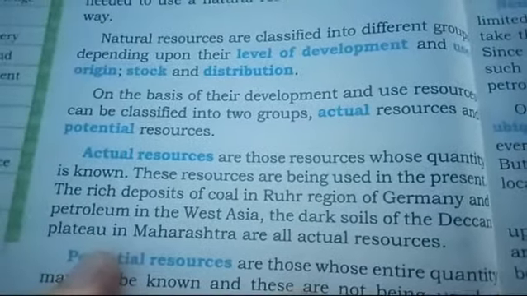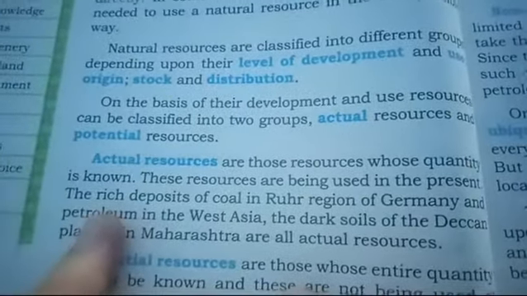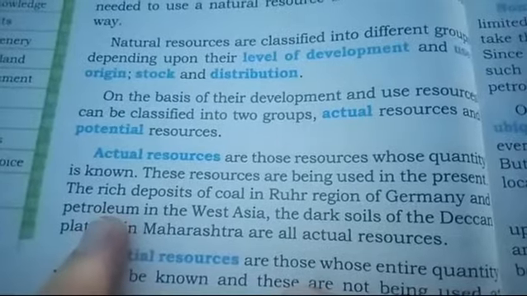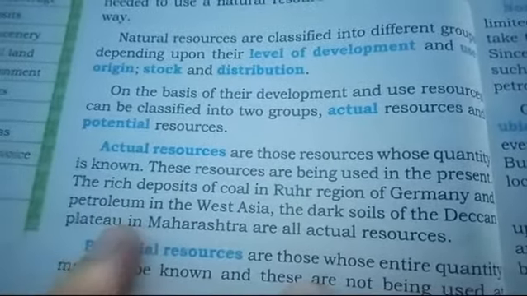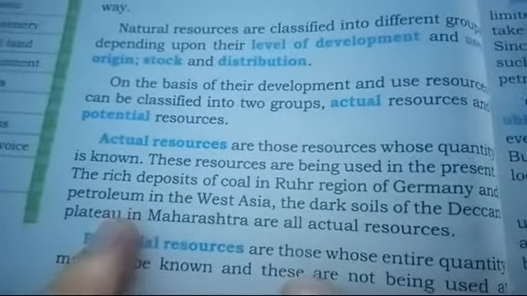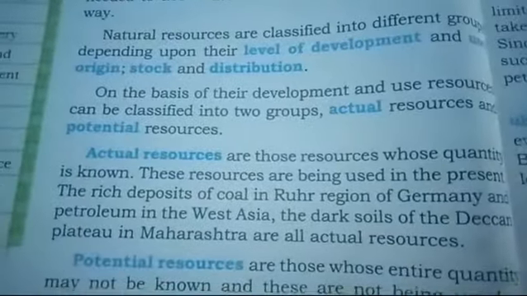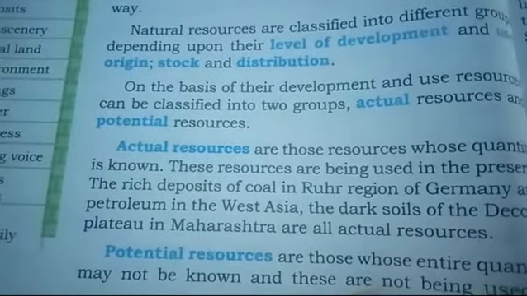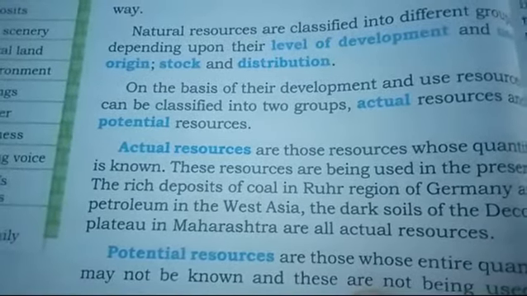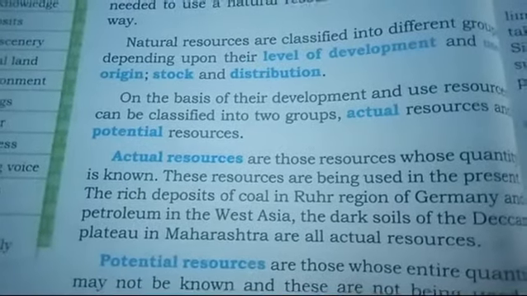The rich deposits of coal in the rural region of Germany are examples of actual resources. Like we have coal mines in the rural region of Germany and petroleum in West Asia. The dark soils of the Deccan Plateau in Maharashtra are actual resources. My dear students, the examples of actual resources are coal mines, petroleum and the dark soil in the Deccan Plateau of Maharashtra.